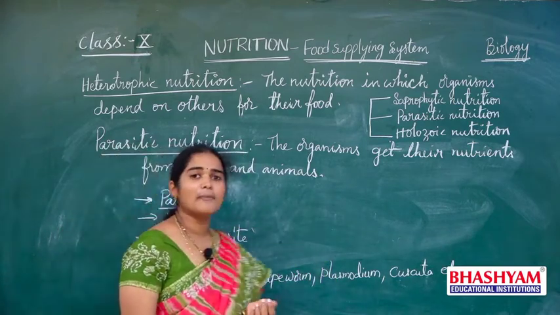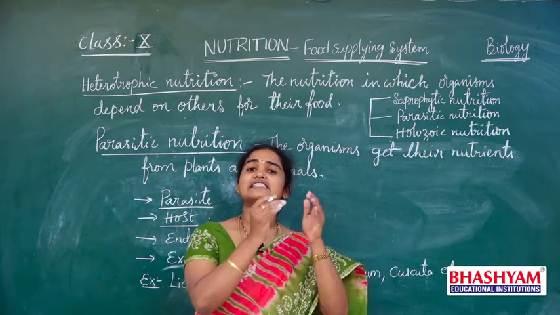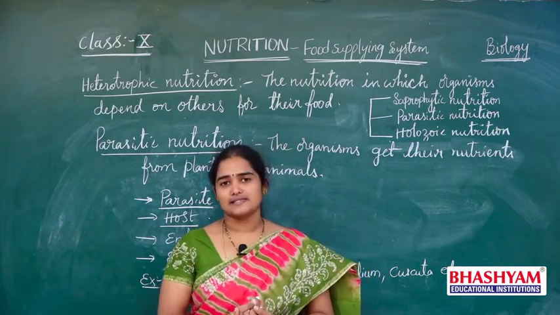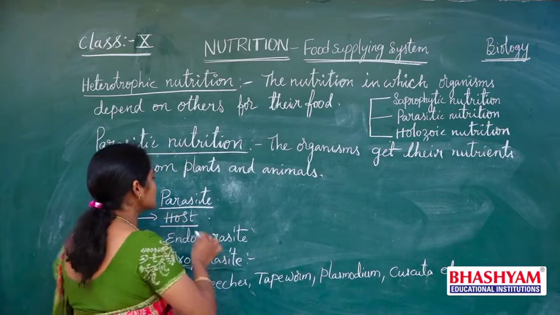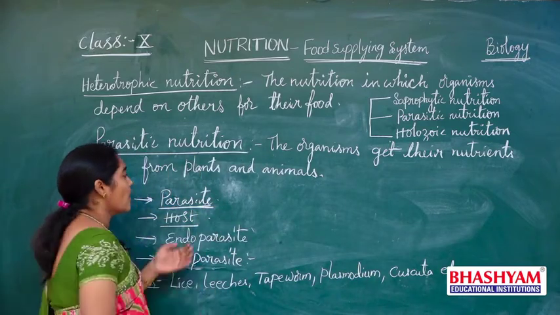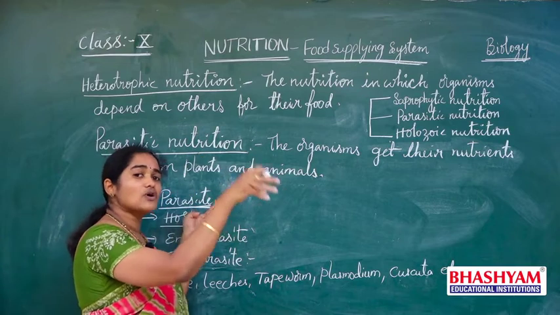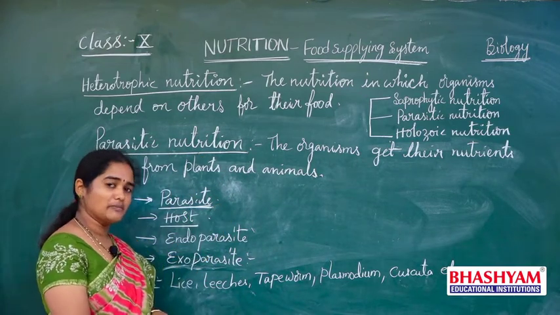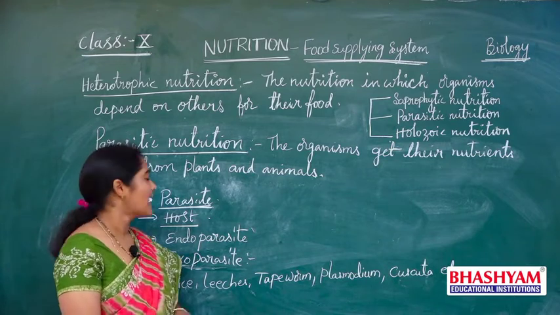The meaning of parasite is one which lives on another and gets its nutrients. The parasite is the organism which lives on or inside the body of a living organism, either a plant or an animal.